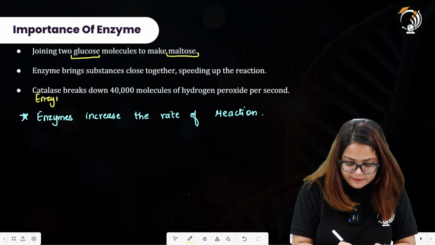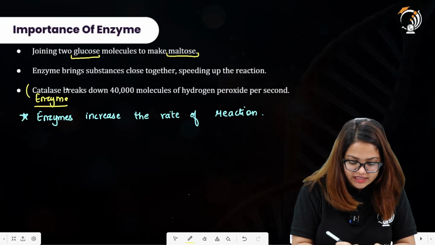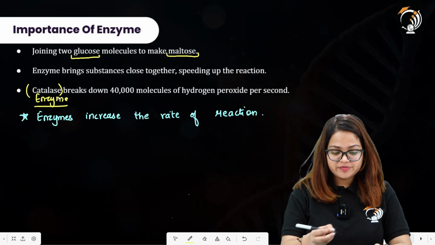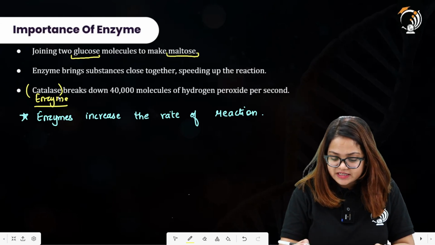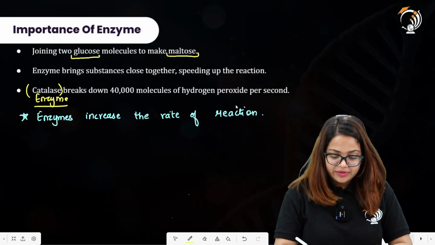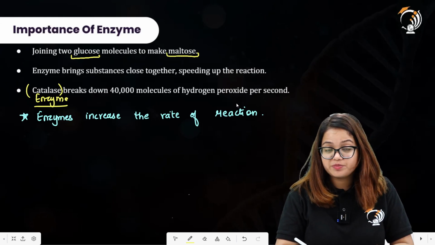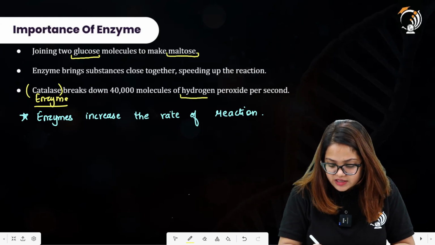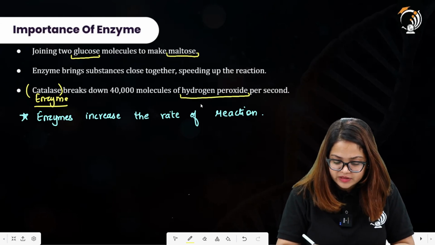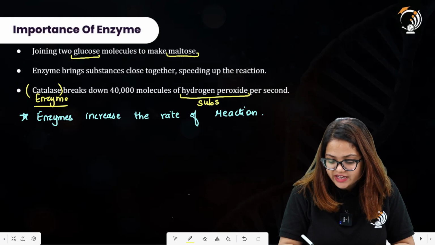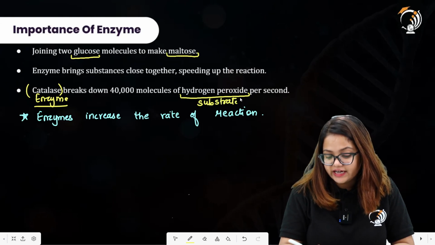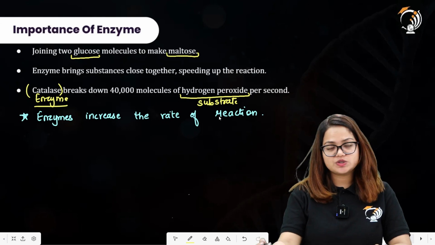It is breaking down 40,000 molecules of hydrogen peroxide per second. So this is the substrate on which the enzyme is acting. It releases water and oxygen as the products.